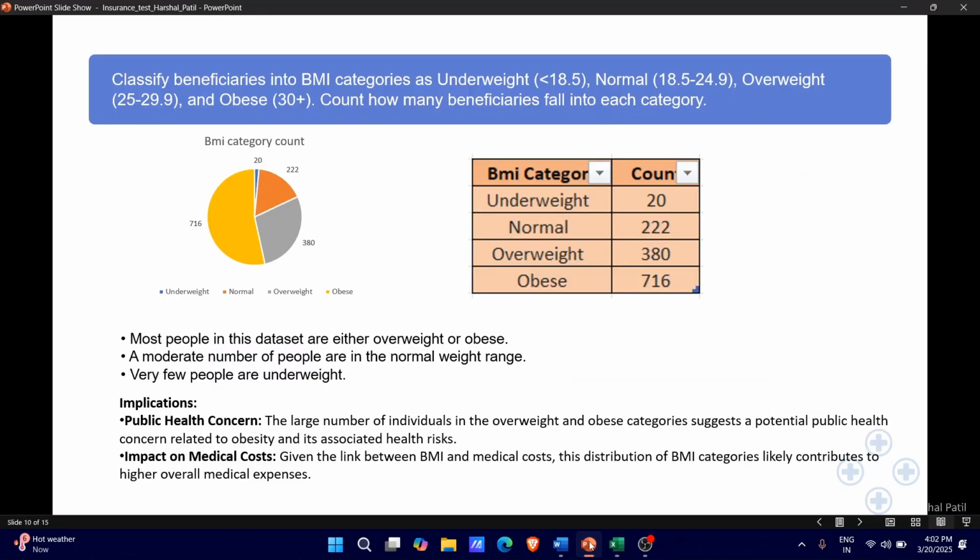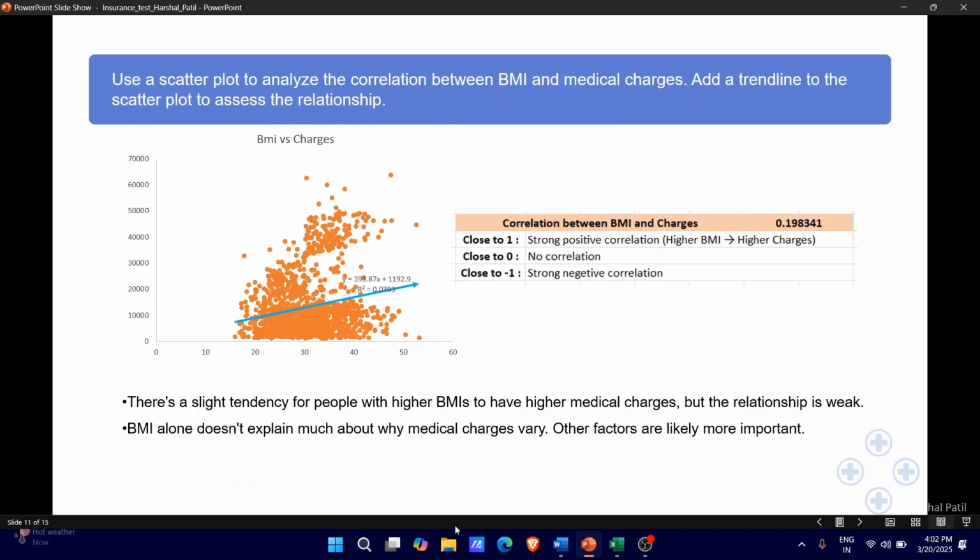And from that, we have some key findings: there's a slight tendency for people with higher BMIs to have higher medical charges, but the relationship is weak. BMI alone doesn't explain much about why medical charges vary. Other factors are likely more important.